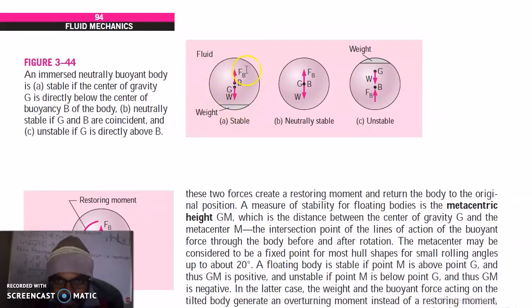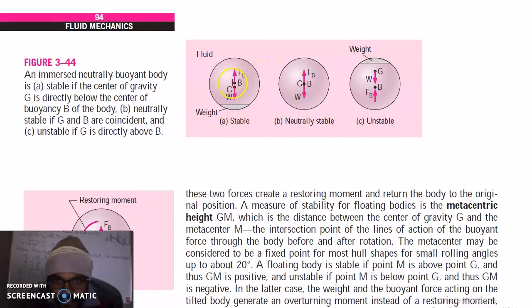Now in all three cases, the body is displacing some volume. The center of buoyancy is the center of the displaced volume. It means that if this much volume of fluid is displaced, where should the center of buoyancy be? It is at the center of the displaced volume. So if this is a spherical shape, the center of buoyancy is just at the center, that is, the center of the displaced volume, and the displaced volume is equal to the shape of the body.